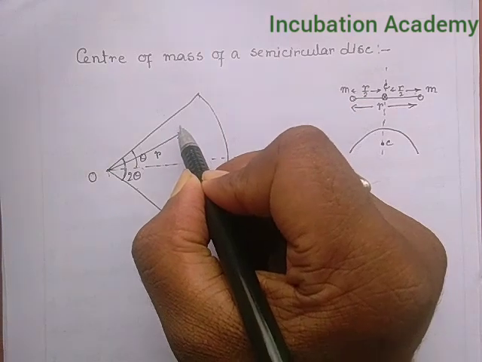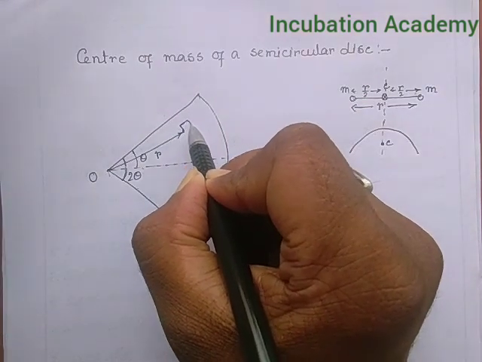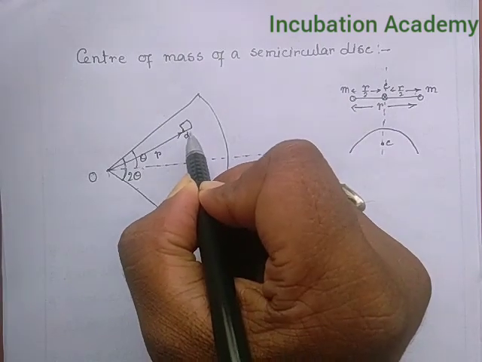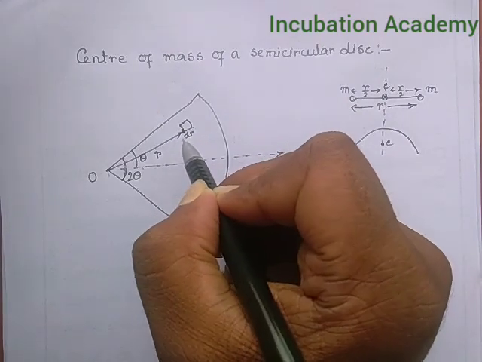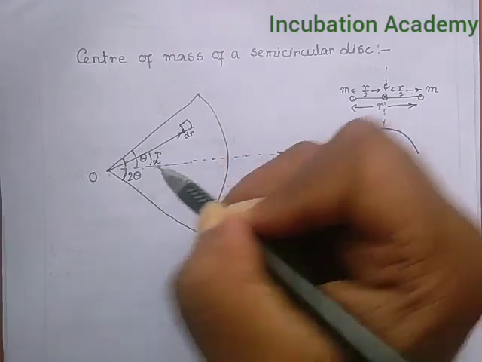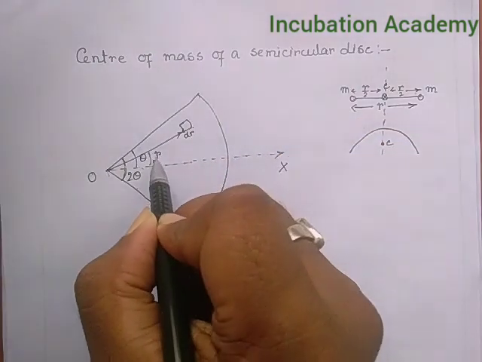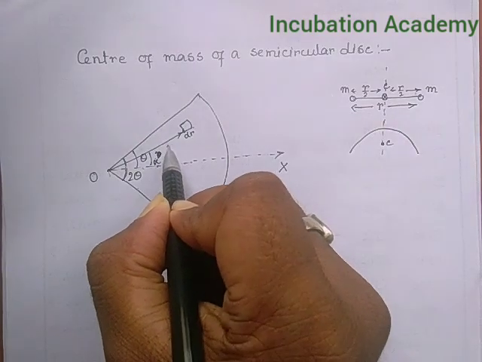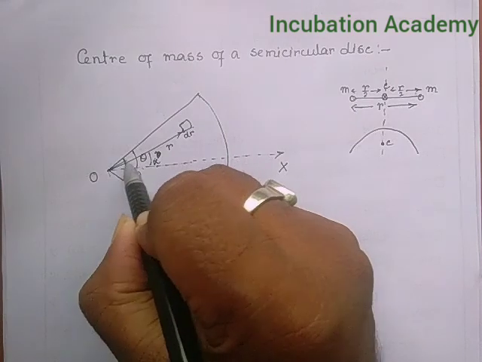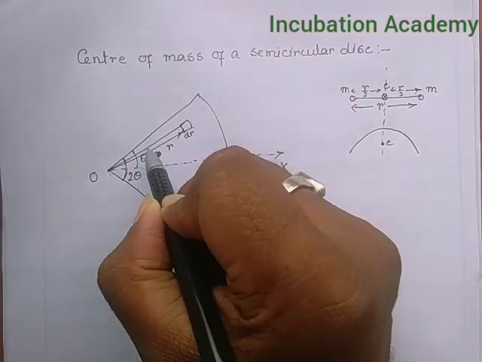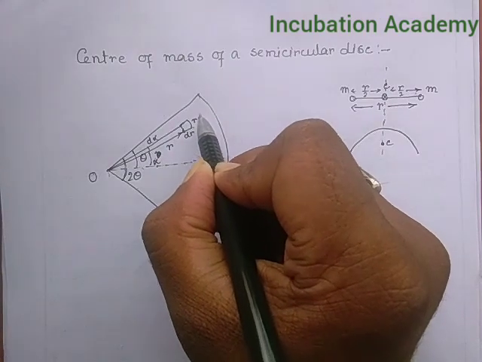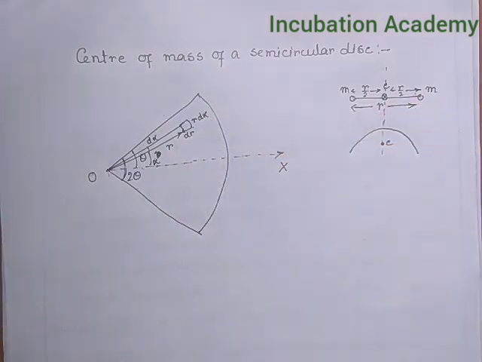If I want to consider a surface element here, how is it constructed? It is say dr in the direction of increasing r, and if the small r makes an angle alpha with it, then this infinitesimal small angle can be considered as d alpha, then this will be r d alpha.